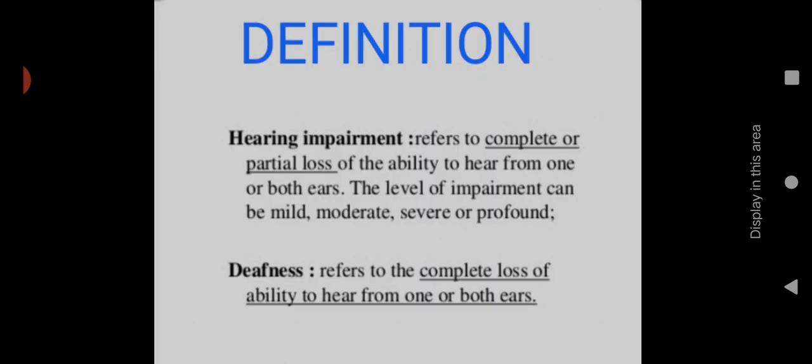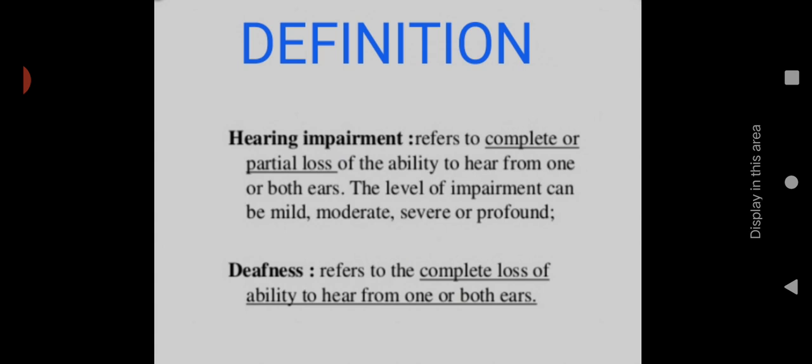First of all, definition. Hearing impairment or hearing loss refers to complete or partial loss of the ability to hear from one or both ears. So, what do you mean by hearing loss? It is a complete or partial loss. If the person is not able to hear the sound properly through one ear or both ears, we can call it partial or complete hearing loss.